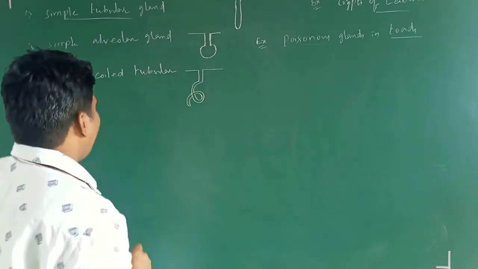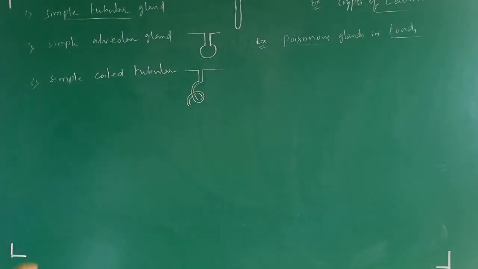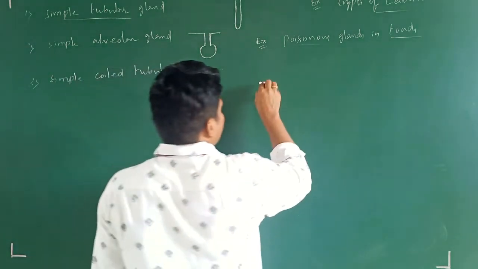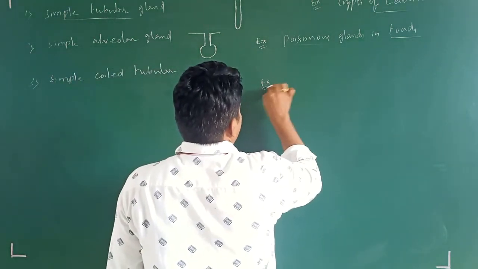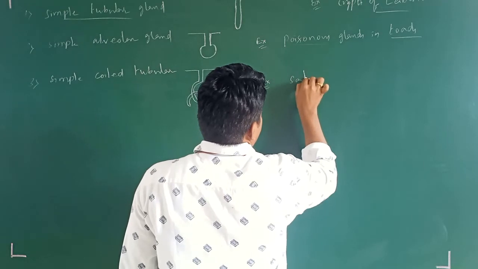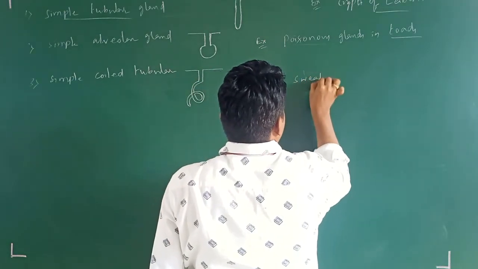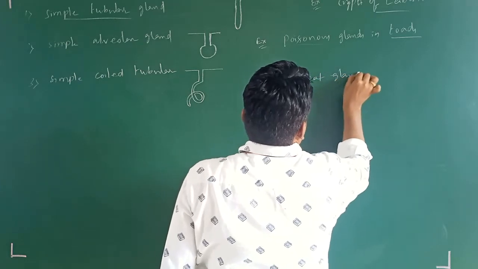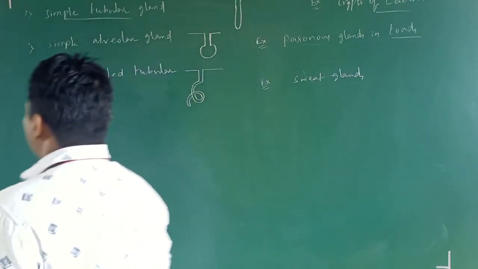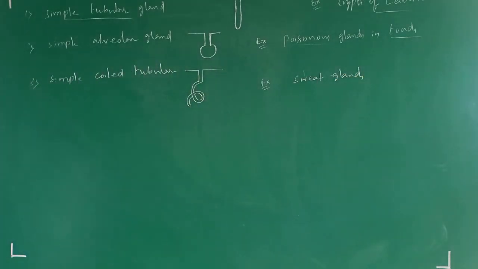This is the simple coiled tubular. You are going to see this one in sweat glands, and salivary glands. Simple coiled tubular, you are going to see in sweat glands.